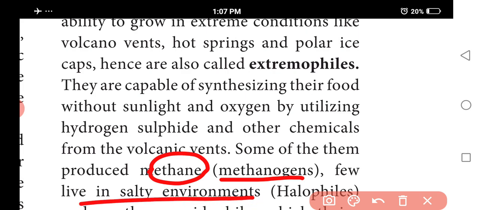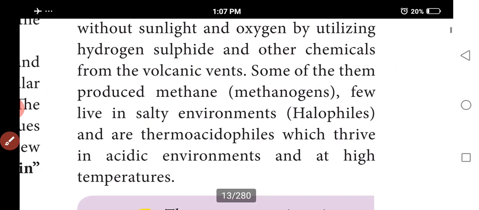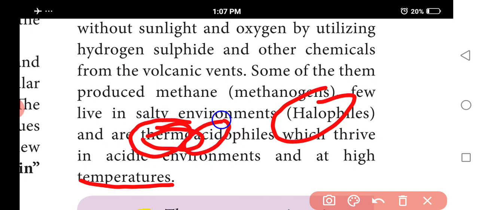A few live in salty environments. That is called halophiles. Halo means salty. Then thermoacidophiles. Thermo means heat, acido means acid. So they thrive in acidic environments at high temperature. These organisms grow or live in high temperature and acidic environments.